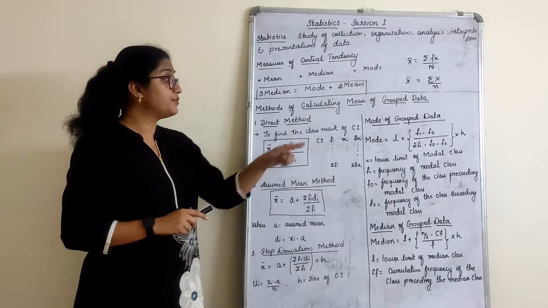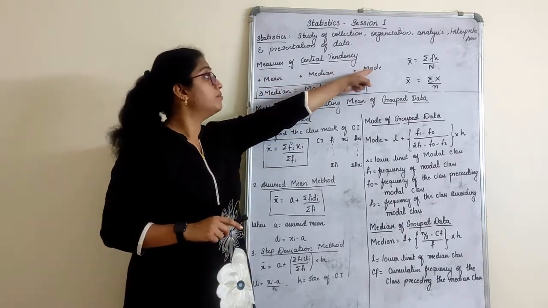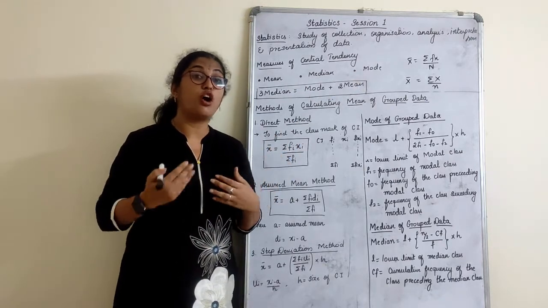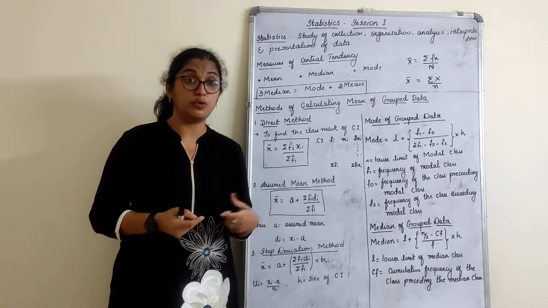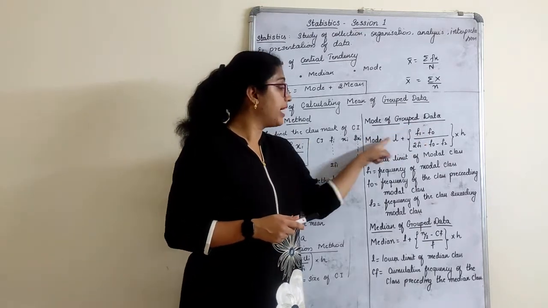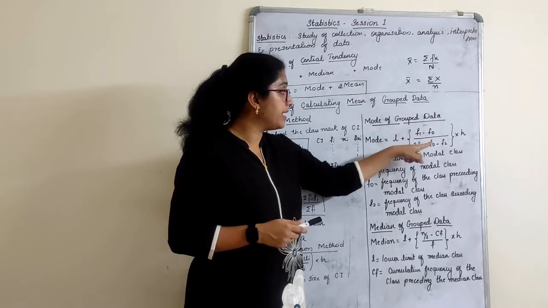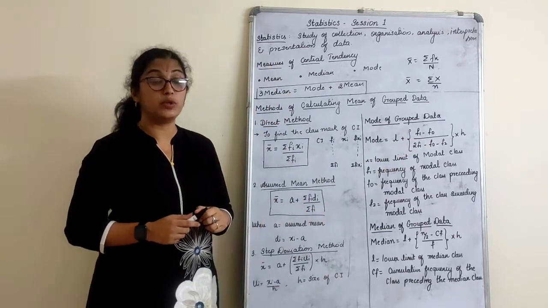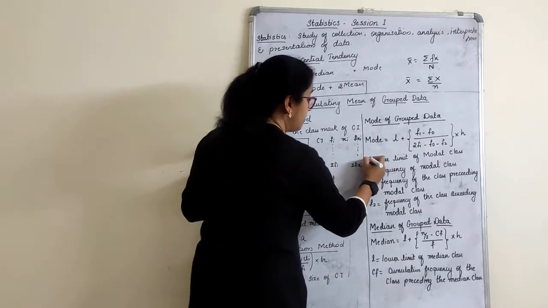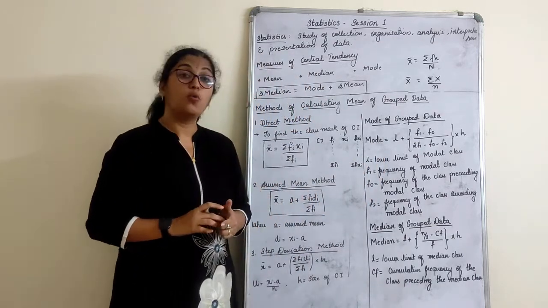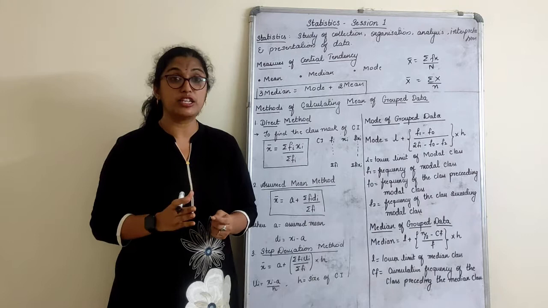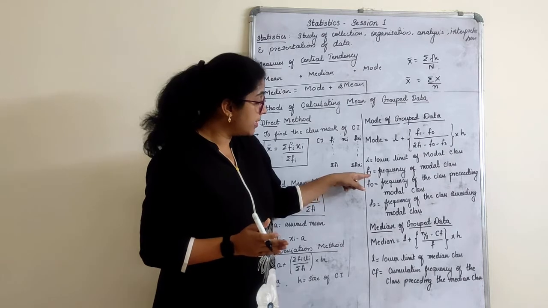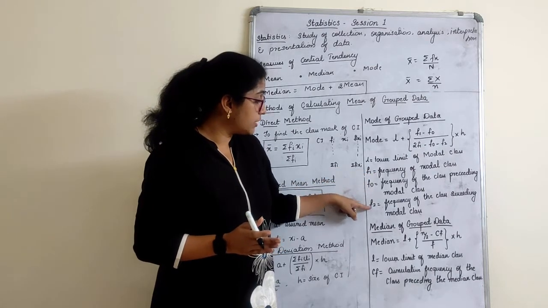Next, how to find mean is over. How to find mode, we will see for group data first. Mode was the most often repeated score, right? That was in the ungrouped data. Here in the group data, we have the formula L plus F1 minus F0 divided by 2 times F1 minus F0 minus F2, into H, where L is the lower limit of the modal class. What is modal class? We'll study that while we are solving the sums. While we are explaining the mode part, I will re-explain once again. Similarly, with respect to what F1, F0 and F2 are.